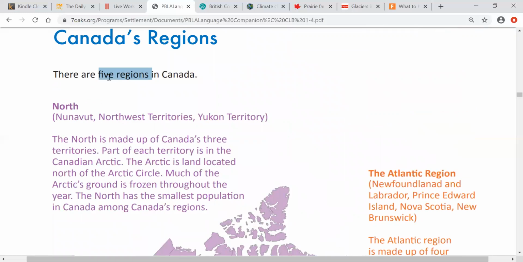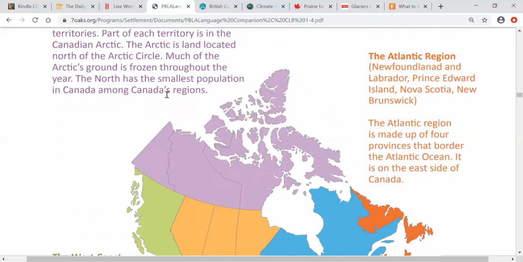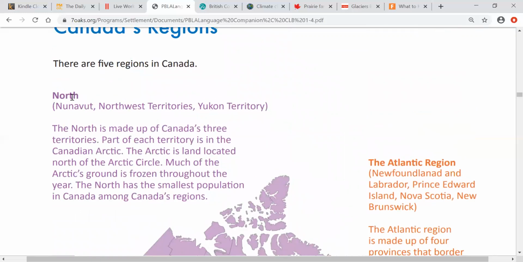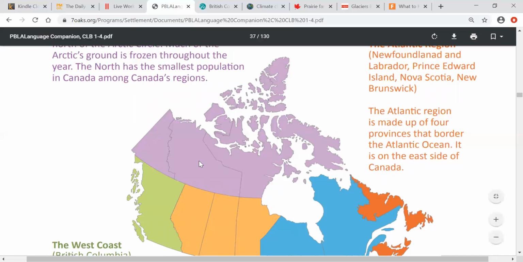There are 5 regions in Canada. The first region we're going to talk about is the North. We just call it the North. If I say North, what do you think is in the North region of Canada?